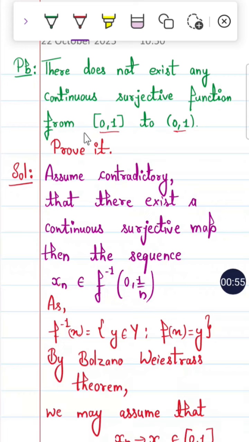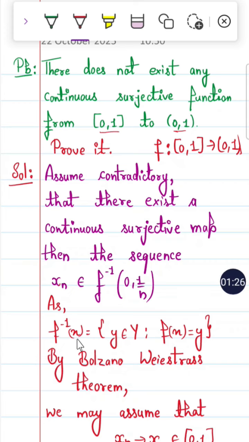Now let us prove it by the contradiction method. Assume, to the contrary, that there exists a continuous surjective function f from the closed interval to the open interval, right? If this function exists, and the function is continuous and surjective, then inverse images exist.